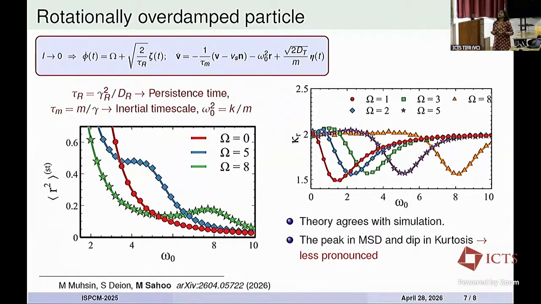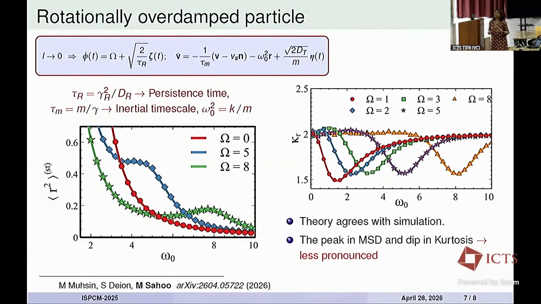And in fact, we have exactly calculated these moments, like mean square displacement, kurtosis, and so on. We also see similar features here: the peak in the mean square displacement as well as the dip in the kurtosis happen only when the harmonic frequency matches the chiral frequency.